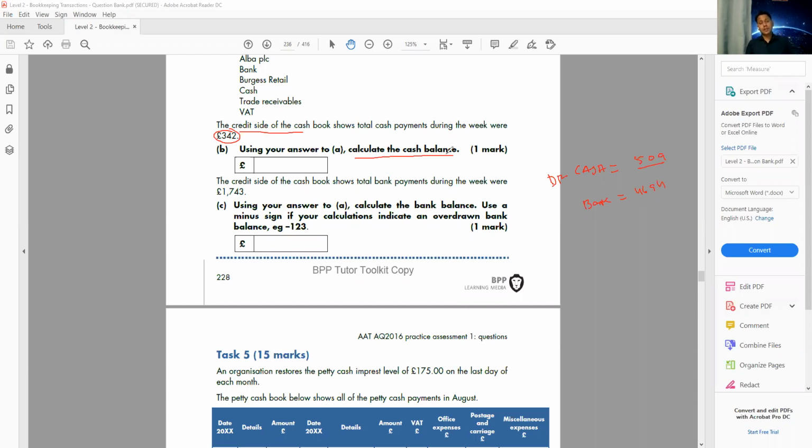Remember, if the question asks for the balance, all you need to do is debit minus credit. That's it. And one more thing you need to remember: cash cannot go minus. It's impossible. You can only spend up to the amount that you have. For example, here we have 509, so we can spend a maximum of 509. So the cash book will always be a debit balance because we cannot spend more than we have. We can go down to zero, but not minus.